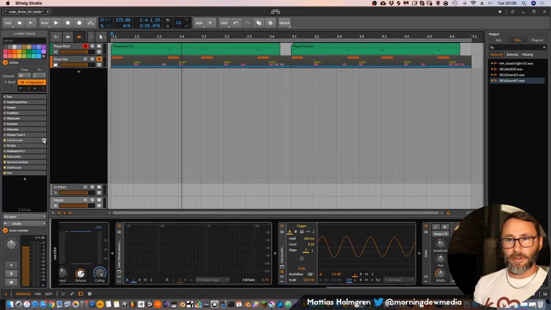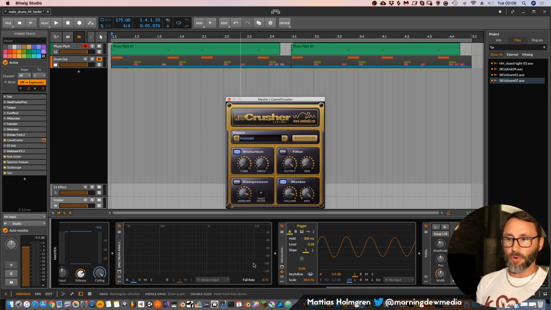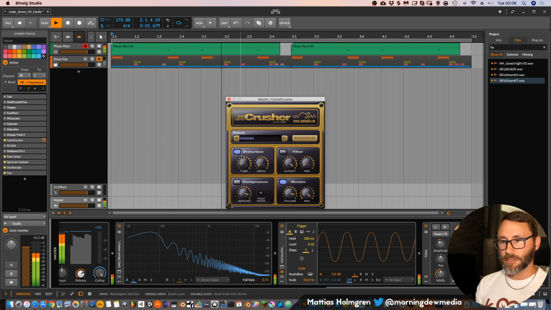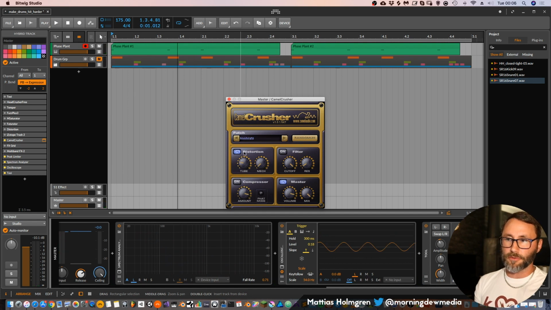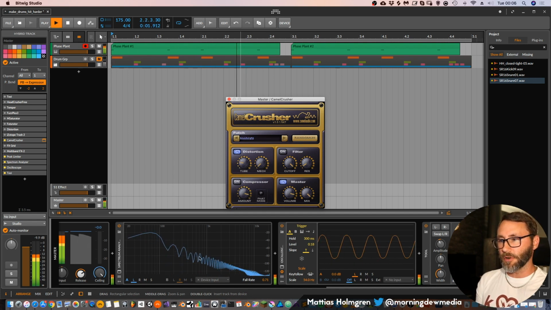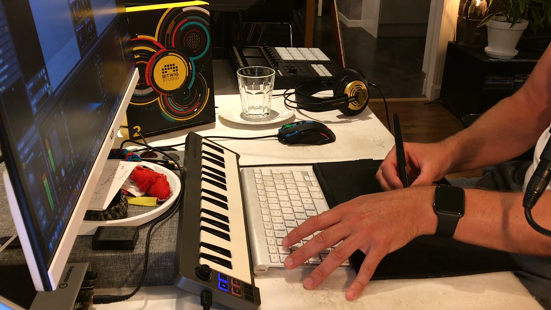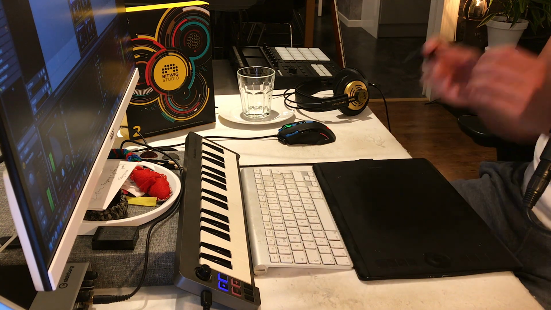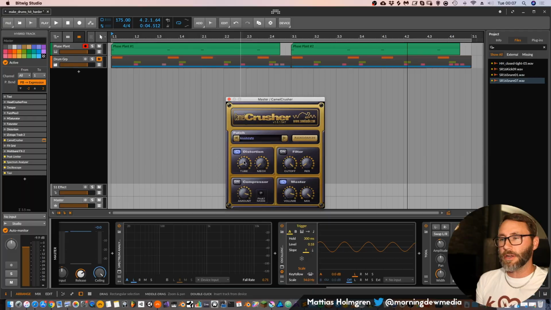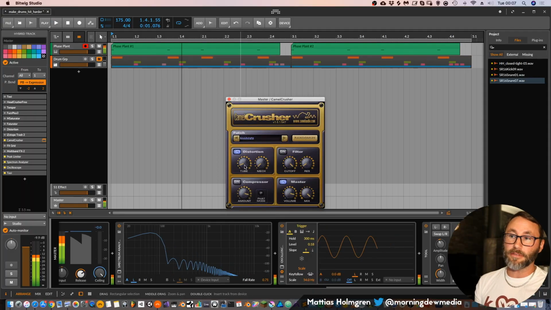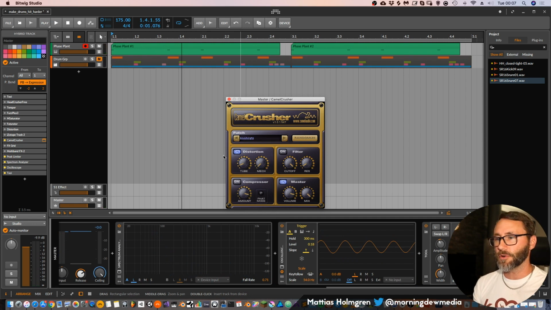By overdriving the signal like that, you can see that we also get more high-end frequency content in this upper range. As soon as you add some tube distortion, you can see that we get these upper harmonics. That's very good because human hearing is very sensitive to the 2 kHz to 5 kHz range. So if you want your sounds to be perceived louder, you really need to have frequency content in that area of the frequency spectrum. That's basically what we're doing here with the saturation or the overdrive.